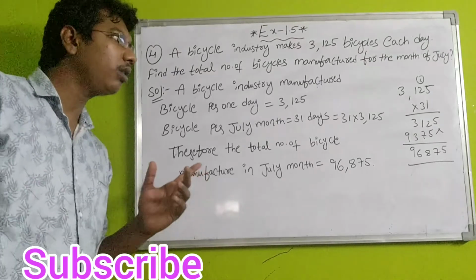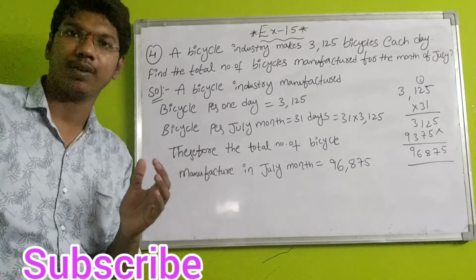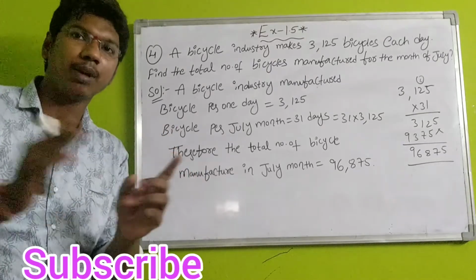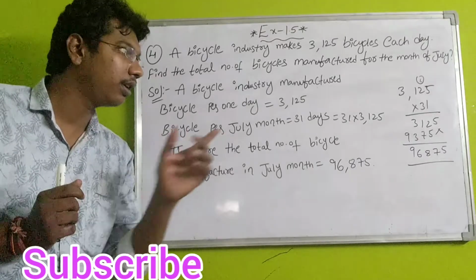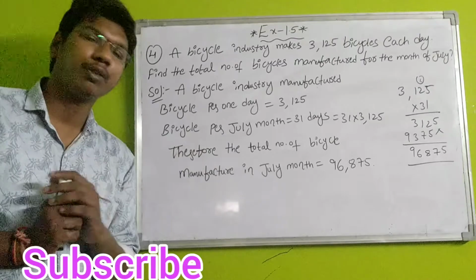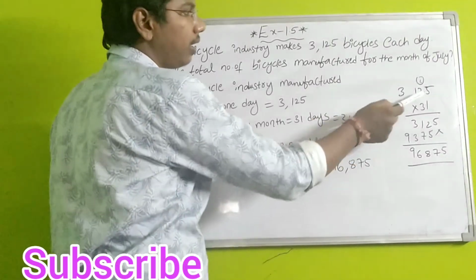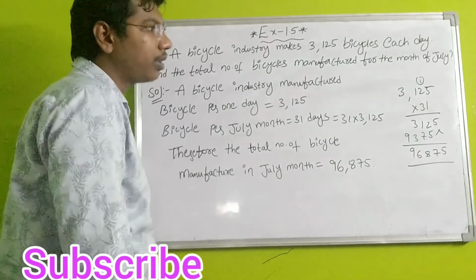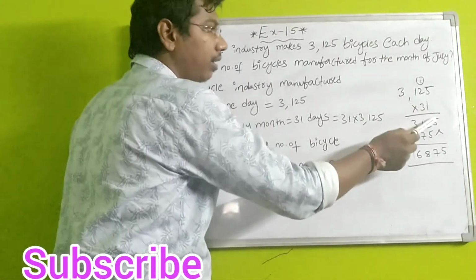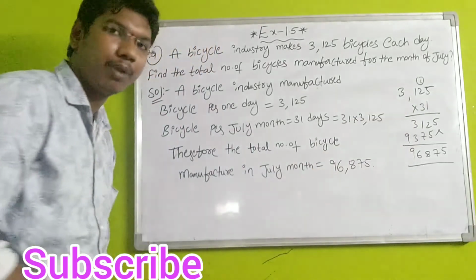Next, 31 into the total per day 3,125 bicycles manufacturing. 31 days into 1 day manufacturing cycles, multiply and you will get the final answer, students. Now 31 into 3,125, if you multiply, you will get the final answer. I am explaining the multiplication clearly. On the right side, 3,125 into 31. First multiply with 1. 1 5 is 5. Next 1 2 is 2. Next 1 1 is 1. Next 1 3 is 3. Here one number is completed.